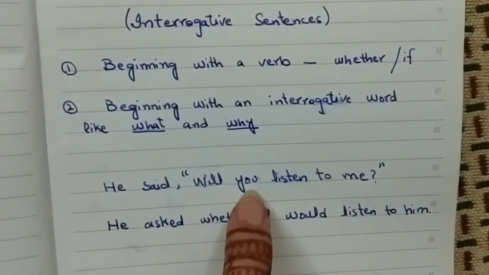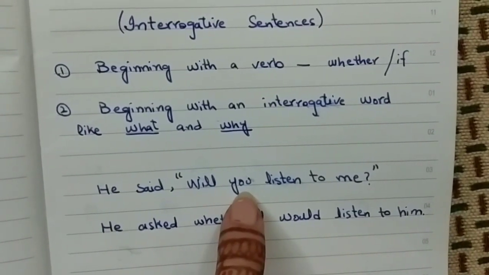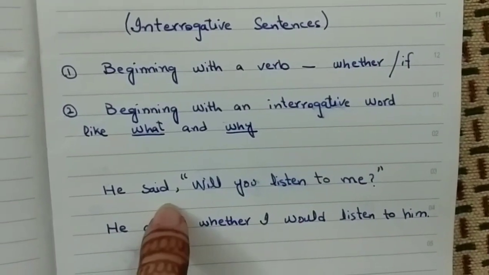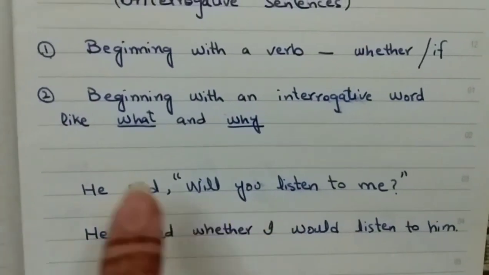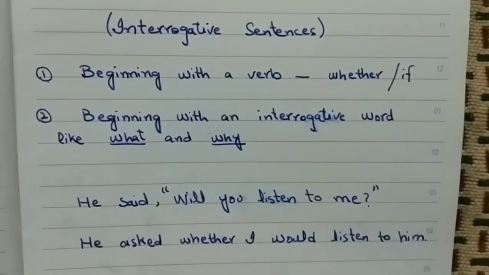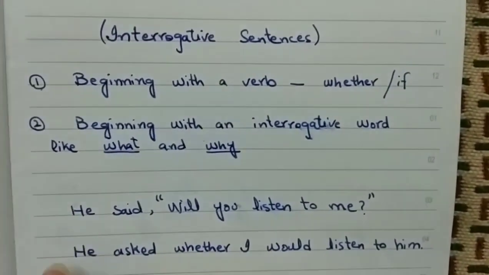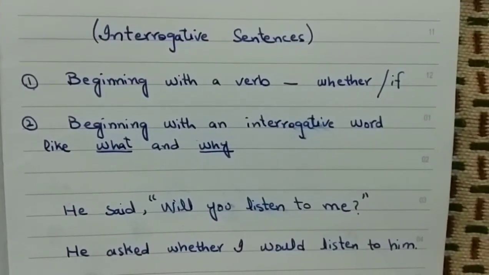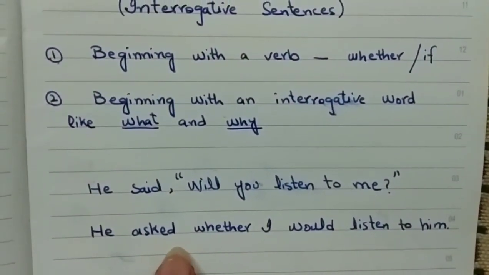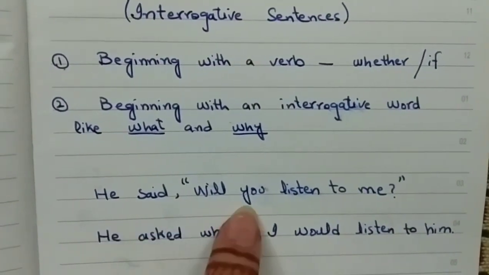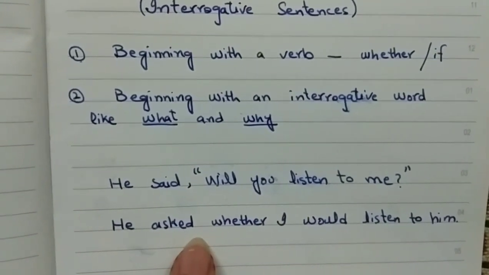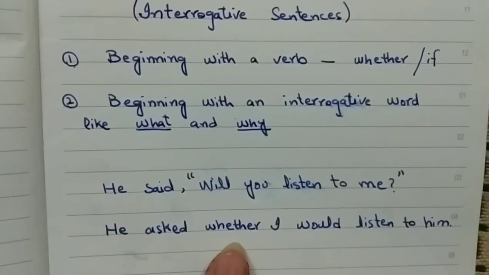You is second person, and according to the rule, second person you is going to be changed according to the object of reporting speech. But in this sentence we do not have any object. When we change direct narration into indirect, if the object is not given, we assume it. So here I have assumed me. He said to me, will you listen to me? So in indirect, he asked, you may write down me over there.